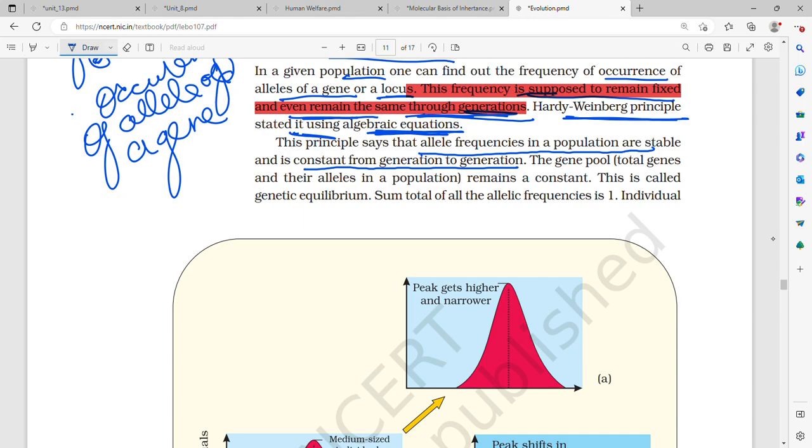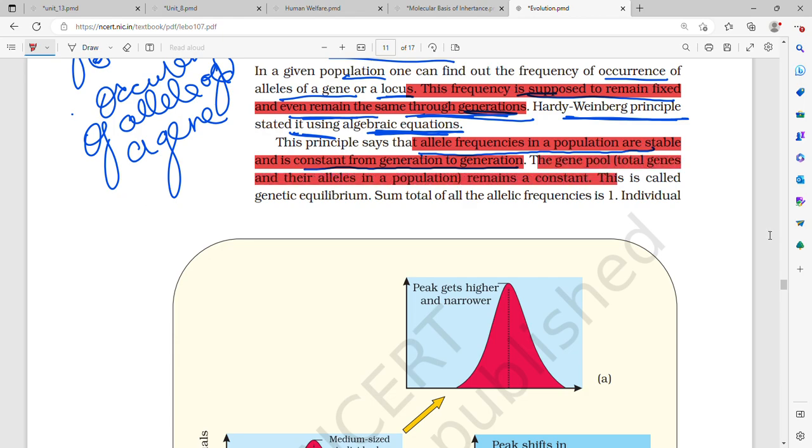What does this principle say? The Hardy-Weinberg principle says that the allele frequencies in a population are stable and constant from generation to generation. The gene pool, or total genes and their alleles in a population, remains constant. This is called genetic equilibrium.